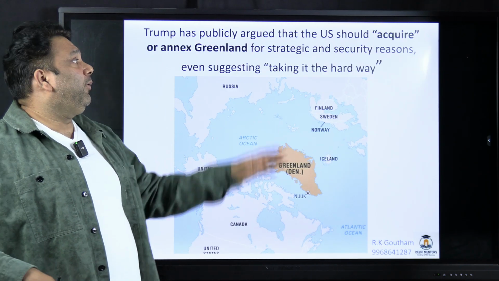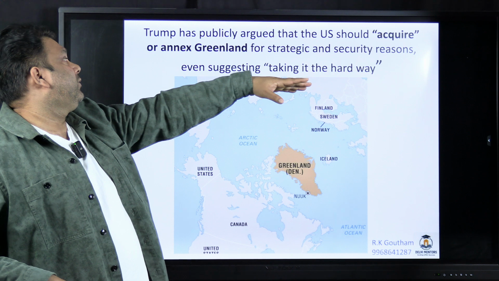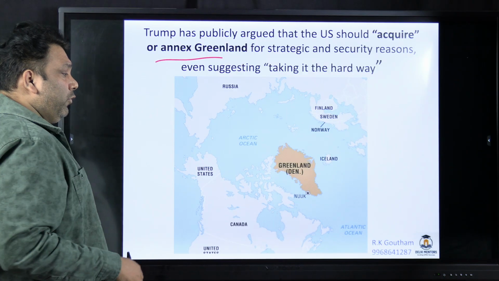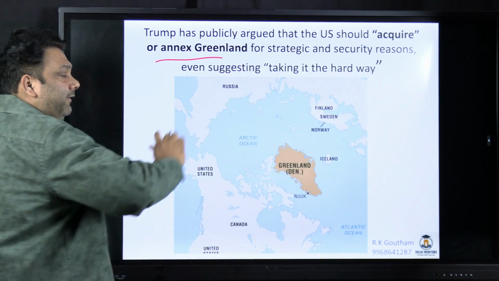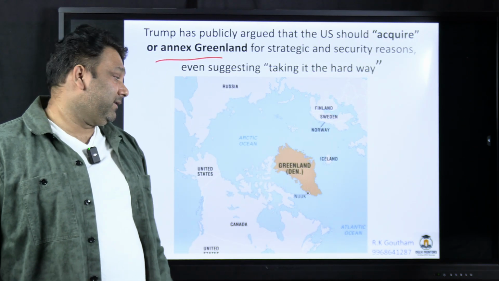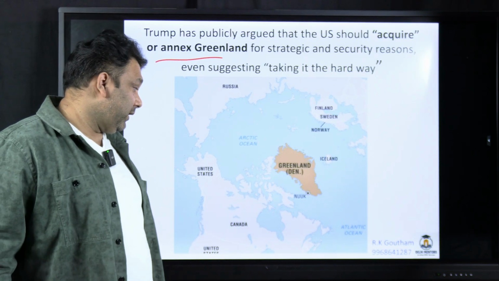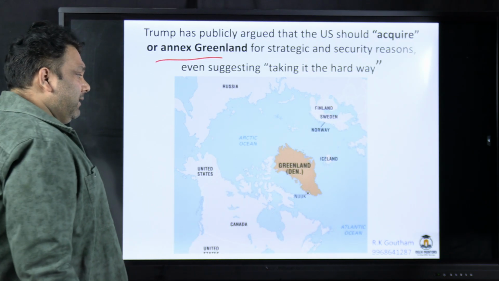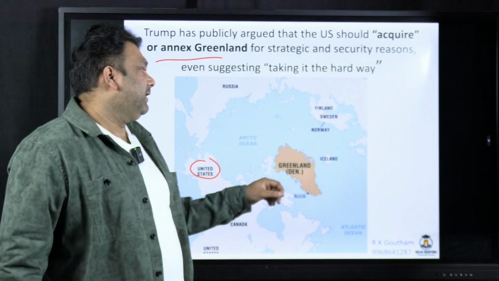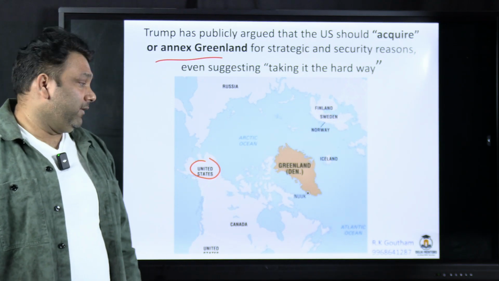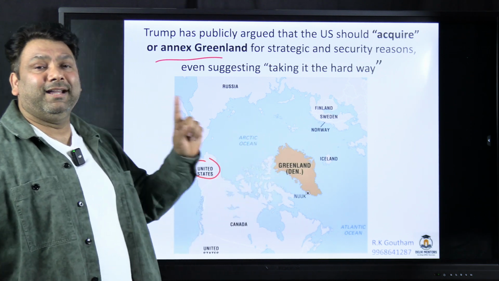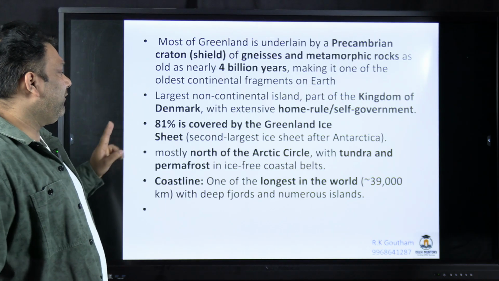So next, Trump also publicly argued that the US should acquire or annex Greenland. Now in this context, see, most of Greenland falls under the Arctic Circle. And ग्रीनलैंड के आसपास जितने भी कंट्री से ध्यान रखना, UK का थोड़ा सा पार्ट है यहाँ पे, this is very important. Of course you have Canada, and the maritime border, USA also has a maritime border. Of course on the other side you have Russia, then also you have Norway here. So these are the neighboring countries of Greenland. वैसे Greenland belongs to Denmark.